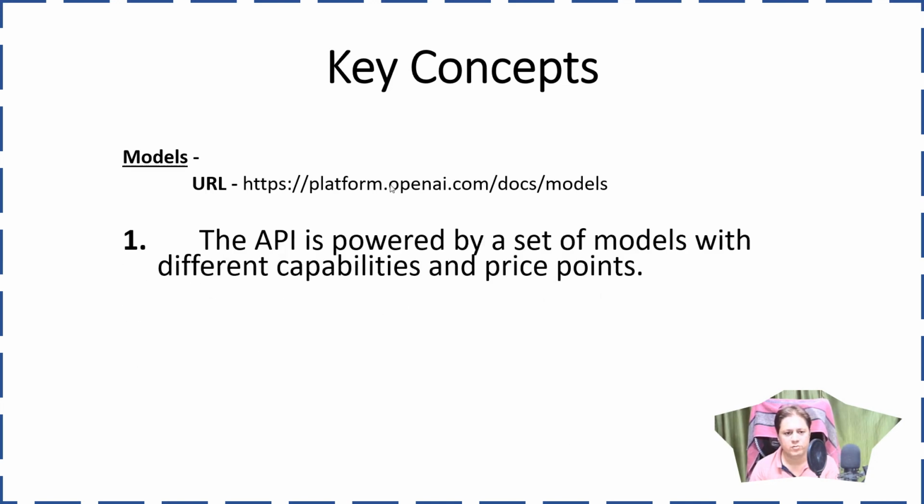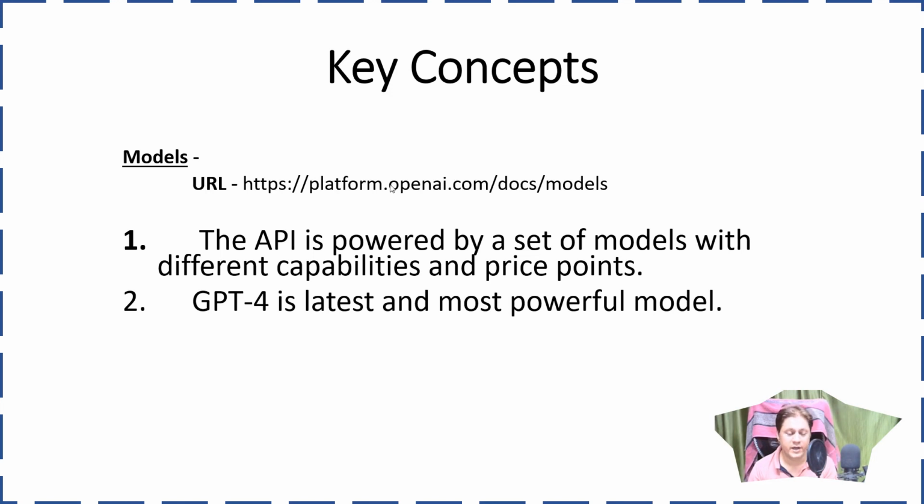Related to models, I want to give some description. The API is powered by a set of models with different capabilities and price points. So every model charges differently. Every model has more or fewer capabilities. They have some limitations regarding tokens, and differences in requests per minute or whatever. At present, at this moment, they have 64 different models.